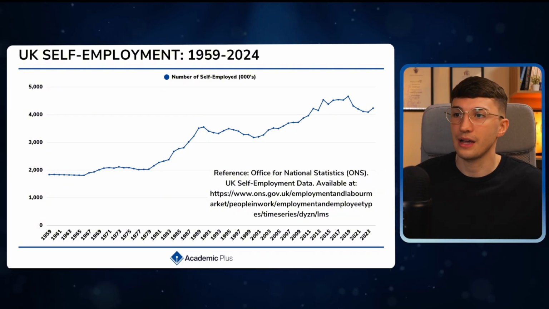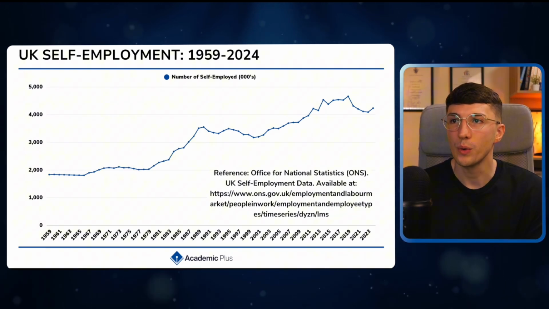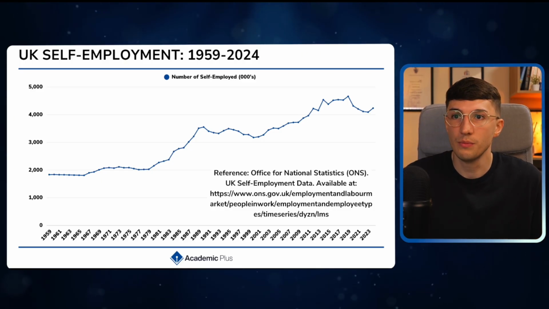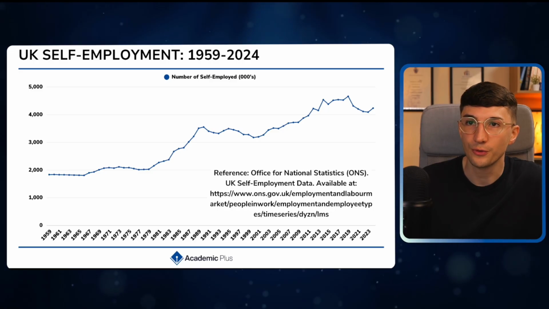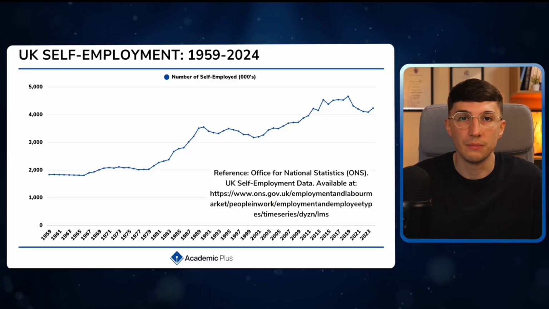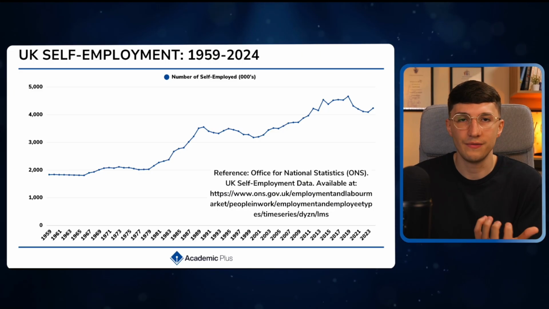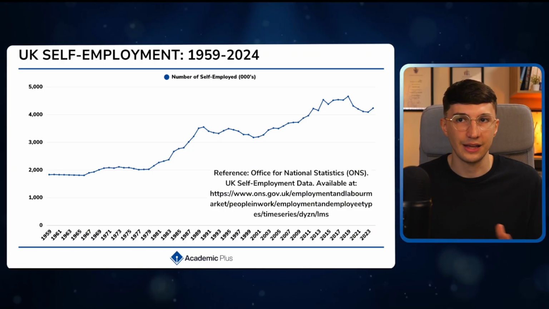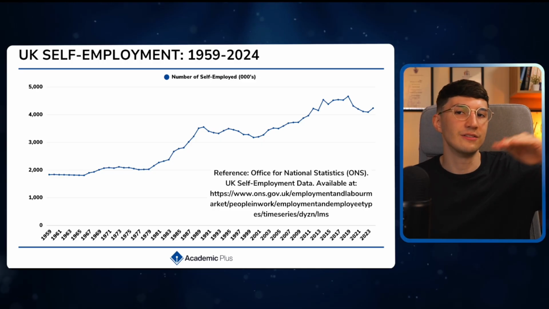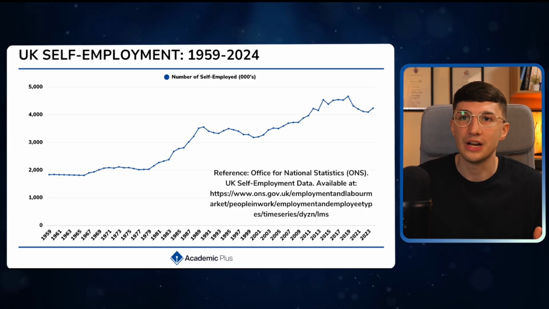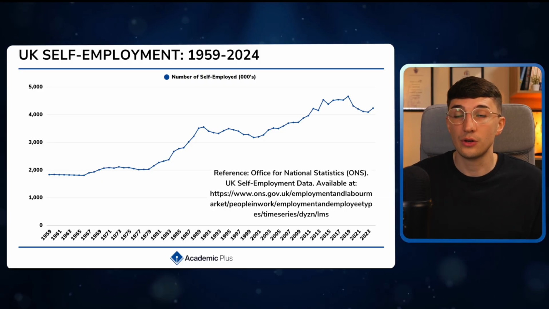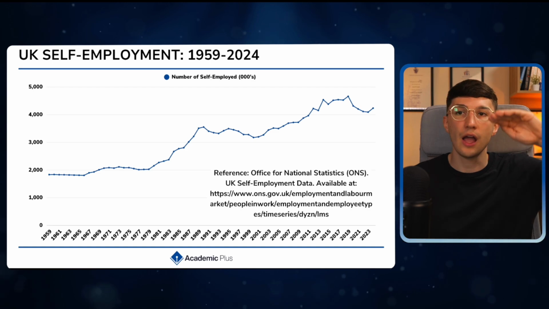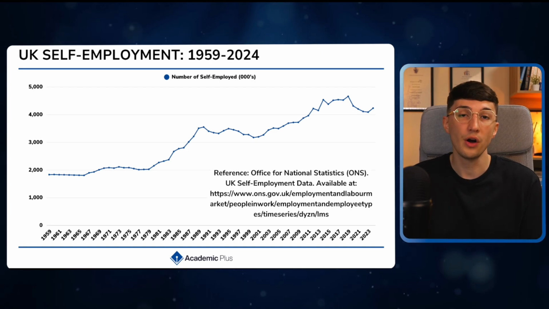So over the past few decades, we can see in 1959, we were just shy of around 2 million people being self-employed, having their own company. Whereas in 2023, we can now see that's over 4 million people. Now, of course, this will be heavily influenced by population. But the problem is, over this last decade, we've seen that number begin to plateau. It hasn't actually really increased that much. And as well, definitely because of COVID-19, it took a massive hit. So that's why in 2020 you could see a bit of a dip within the number of people who are self-employed.